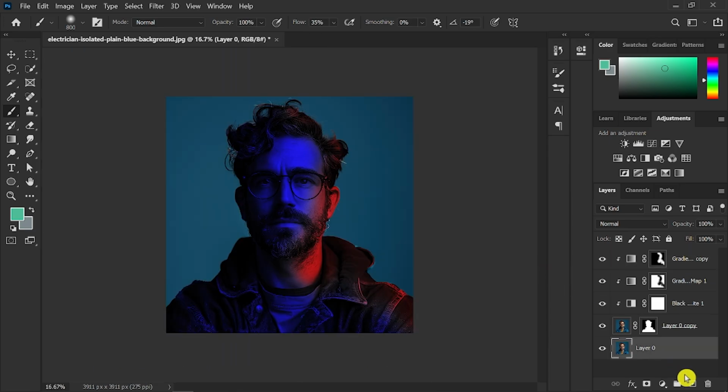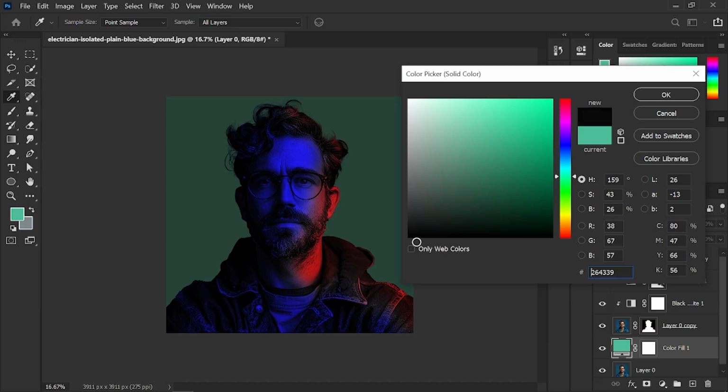Finally, we change the background color to black. Now we have a stunning image with a dual lighting effect. I hope you enjoyed this tutorial.